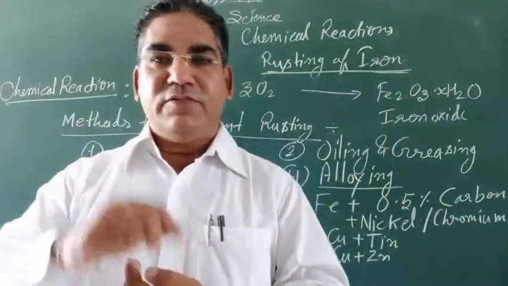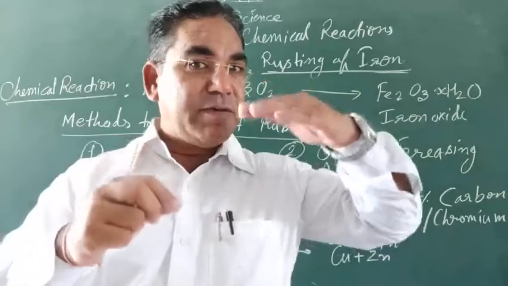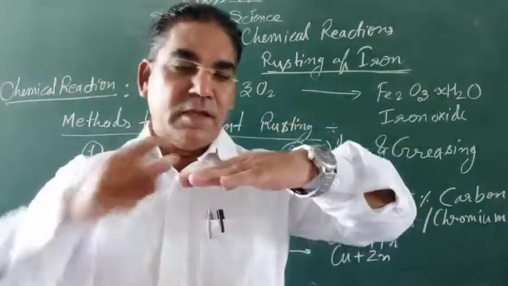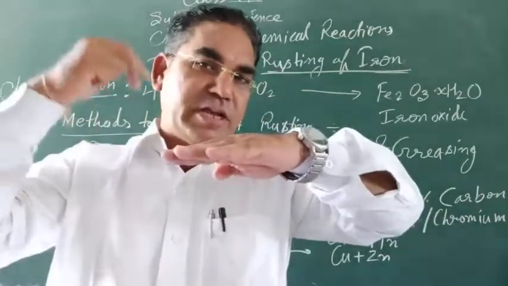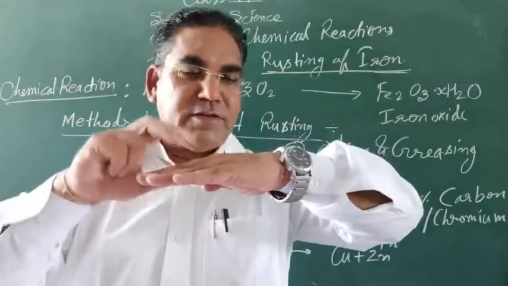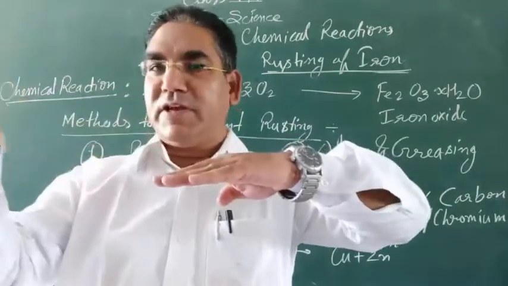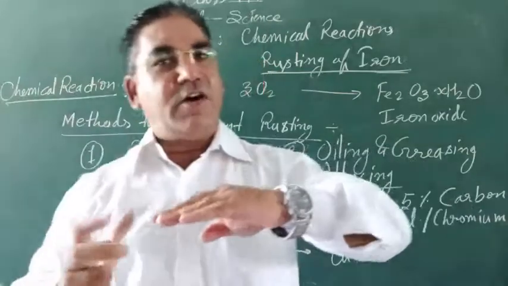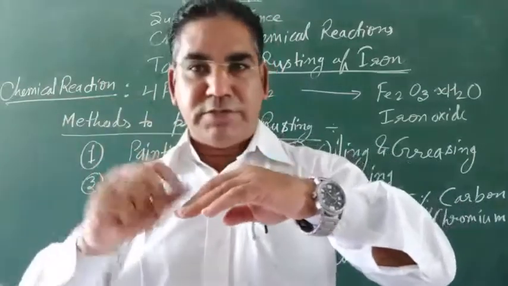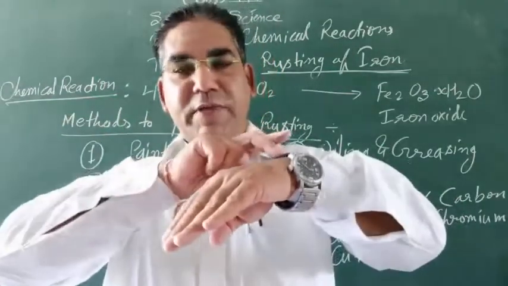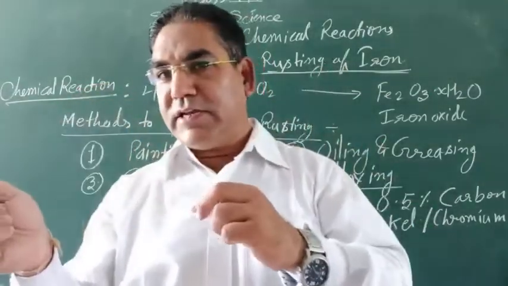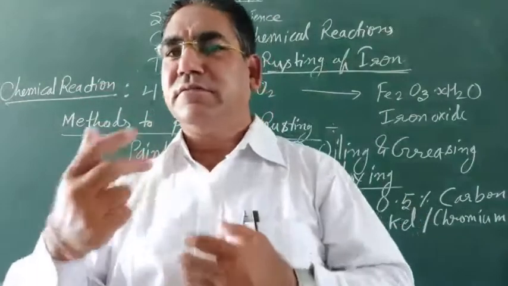Number one, we can prevent the iron surface from coming in contact with moist air. Moist air stays outside, iron object inside. How can we prevent it? We make a layer of paint or varnish, or a layer of oil or grease. So this is known as oiling, greasing and painting.